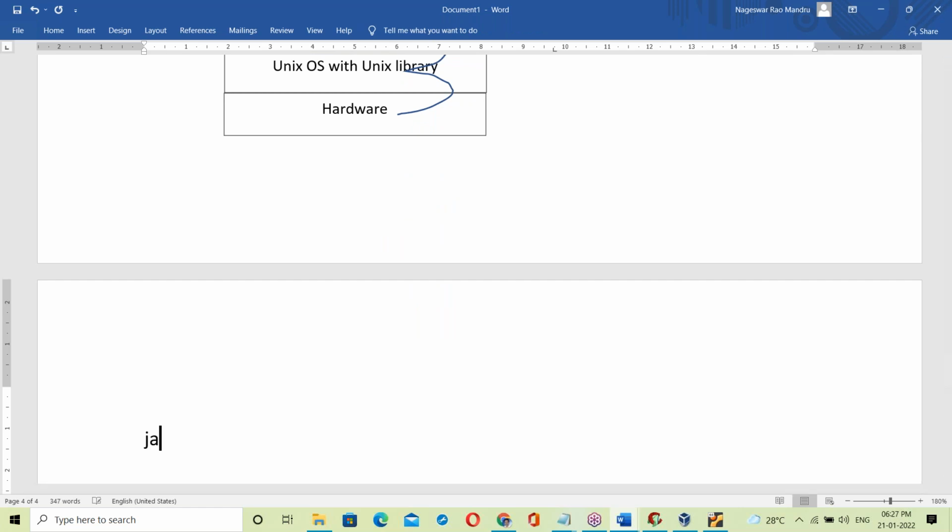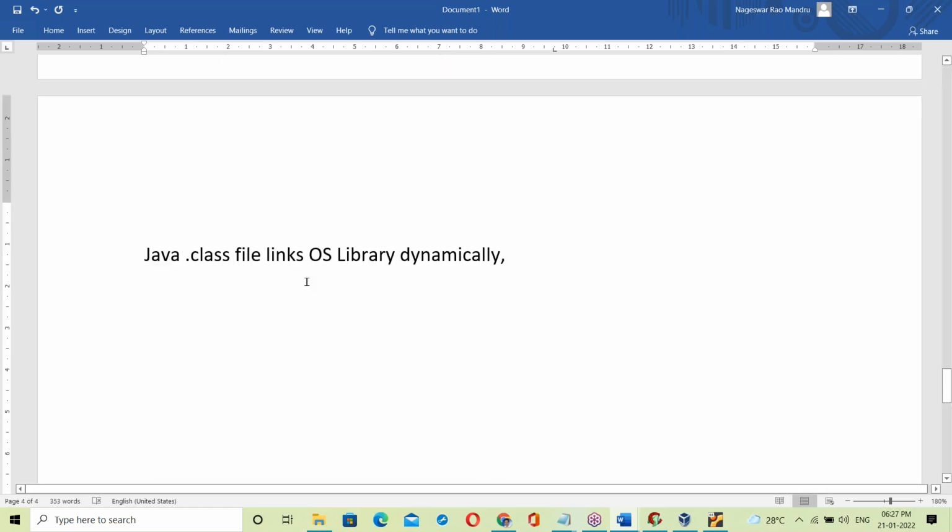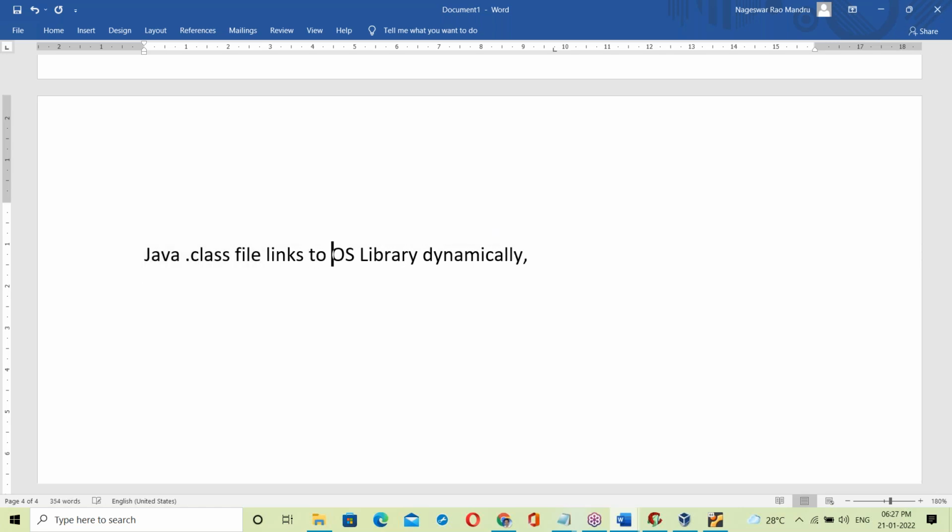The Java .class file links to the OS library dynamically, by the JVM.